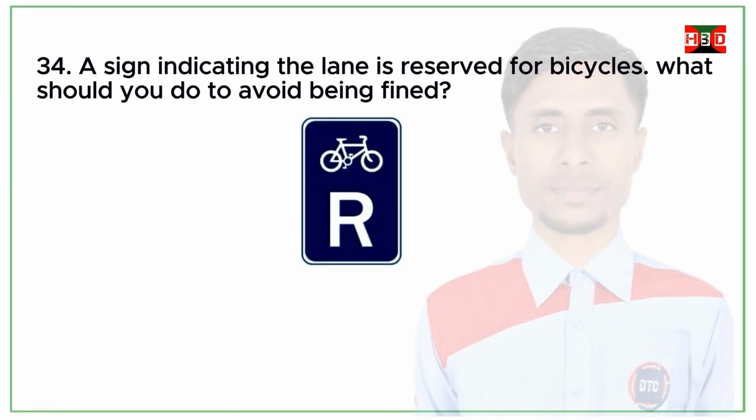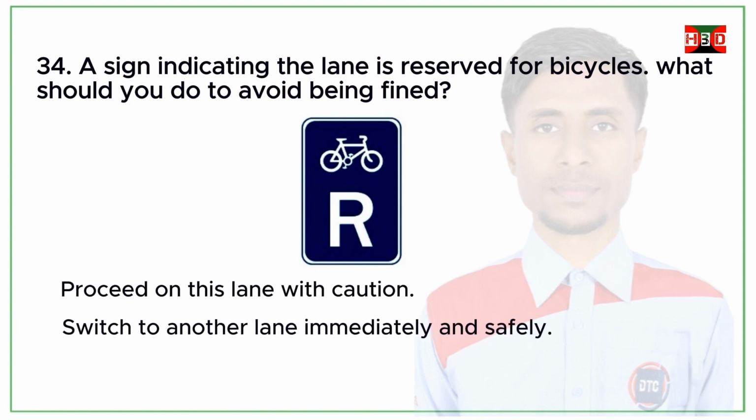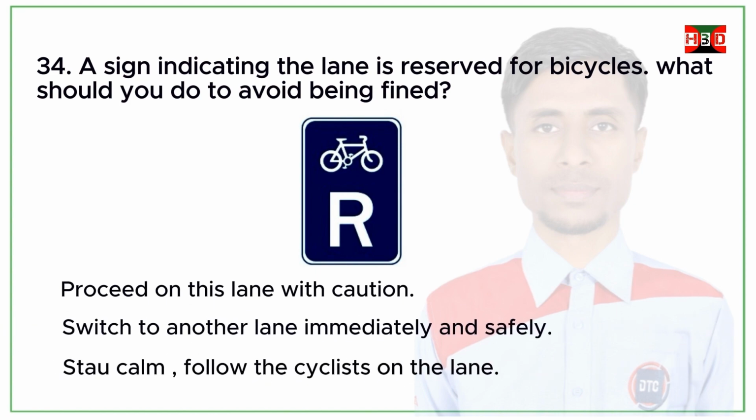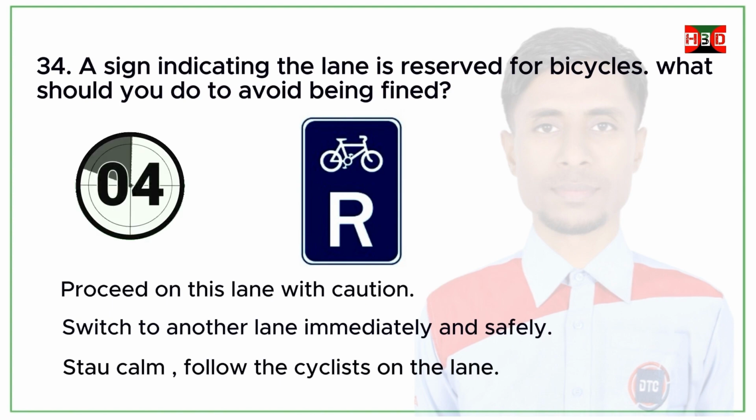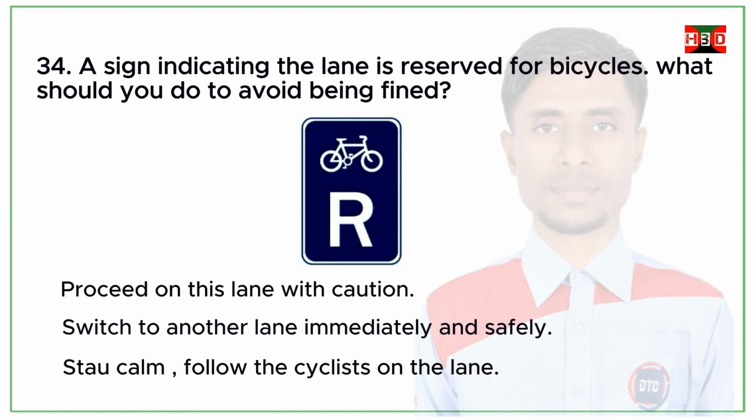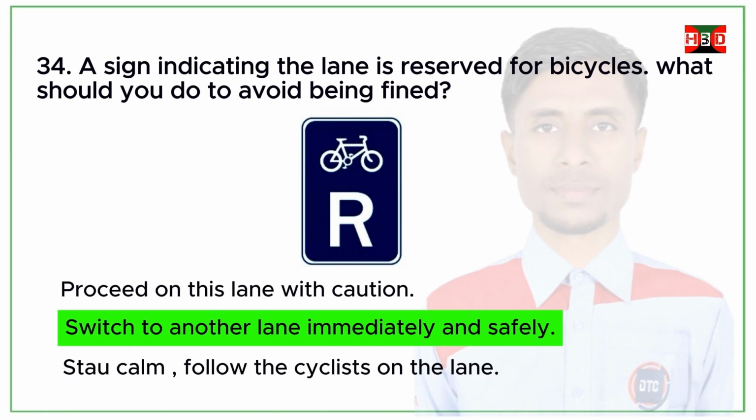A sign indicating the lane is reserved for bicycles. What should you do to avoid being fined? Proceed on this lane with caution. Switch to another lane immediately and safely. Stay calm. Follow the cyclists on the lane. Correct answer. Switch to another lane immediately and safely.